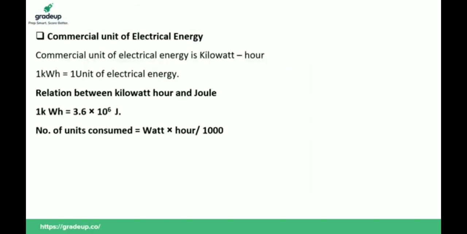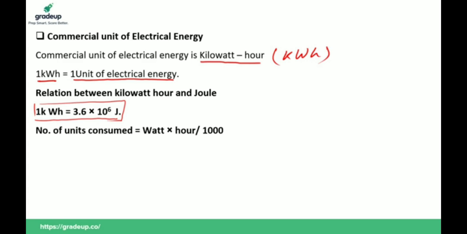Okay. Yes, very good. Now we will discuss the commercial unit of energy. What is the commercial unit of energy? The commercial unit of energy is kilowatt hour. 1 kilowatt hour is equal to 1 unit of electrical energy. And what is the relation between kilowatt hour and joule? Please remember this relation: 1 kilowatt hour is equal to 3.6 into 10 to the power 6 joule.